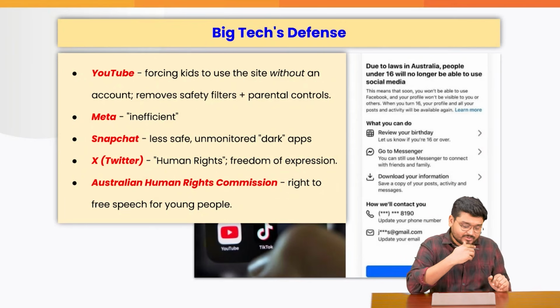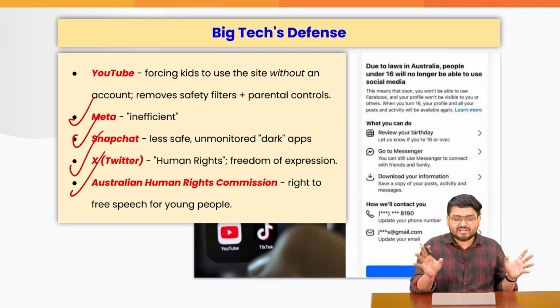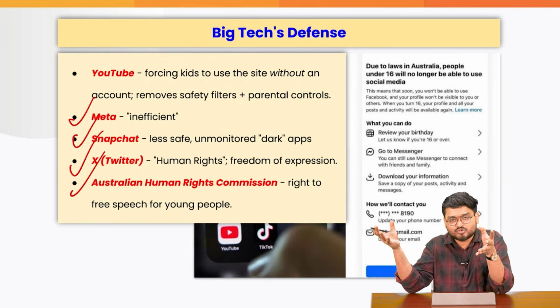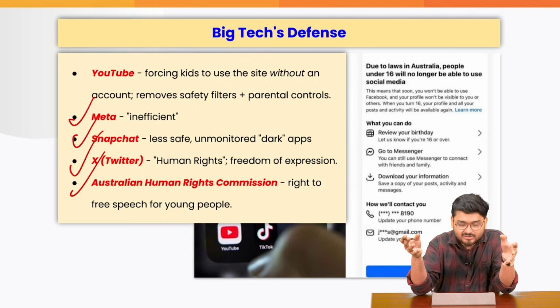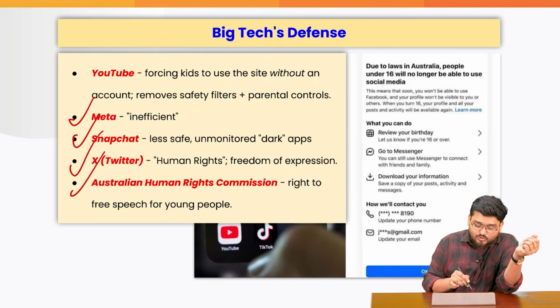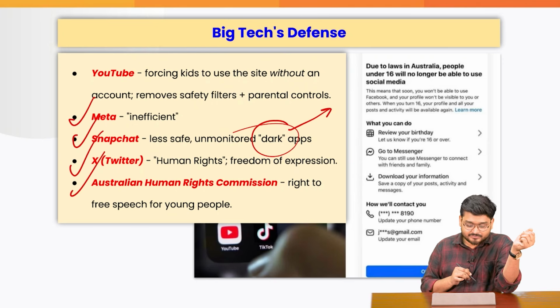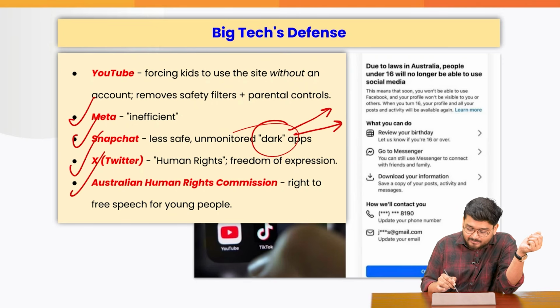Now obviously the big technology companies such as YouTube, Meta, Snapchat do not agree. They say that if we totally ban social media for those below 16 years of age, these children will go to more dark apps. They will download from outside the Play Store. Sometimes pornographic elements will be there.